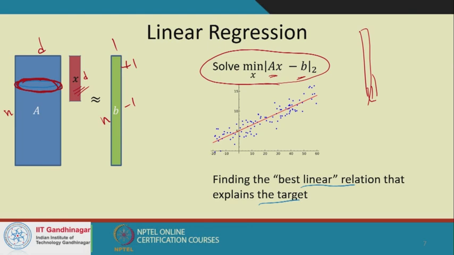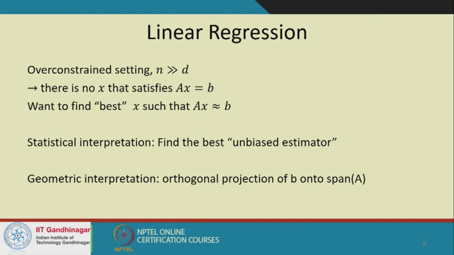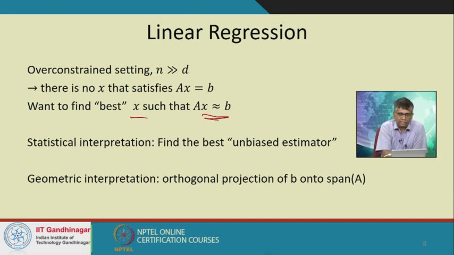It's pretty clear that if D is much larger than n, right, if the number of variables is much larger than n, then I can make this error 0, because in that case it's an under constrained problem, right? So what we are interested in is the over constrained setting, when n is much larger than D, which means that there is no X that satisfies Ax equal to B, right? So what we are looking to find out is the best X such that Ax is as close to B as possible according to the 2 norm, right?